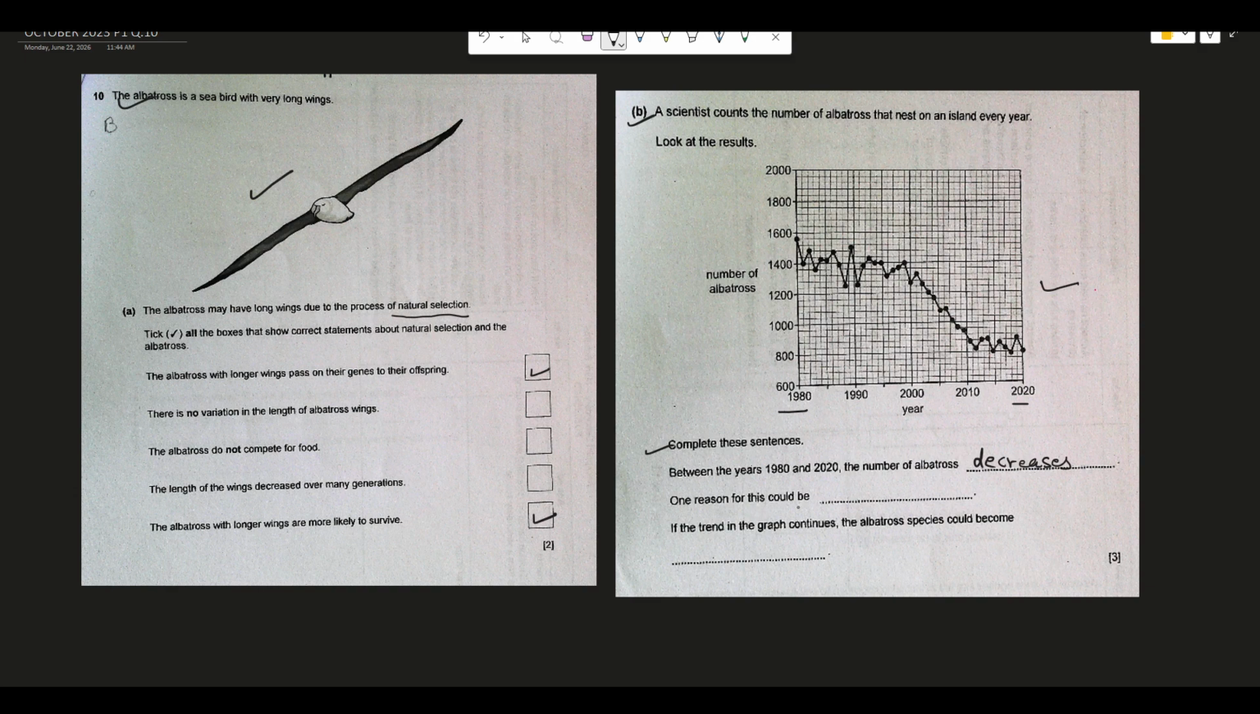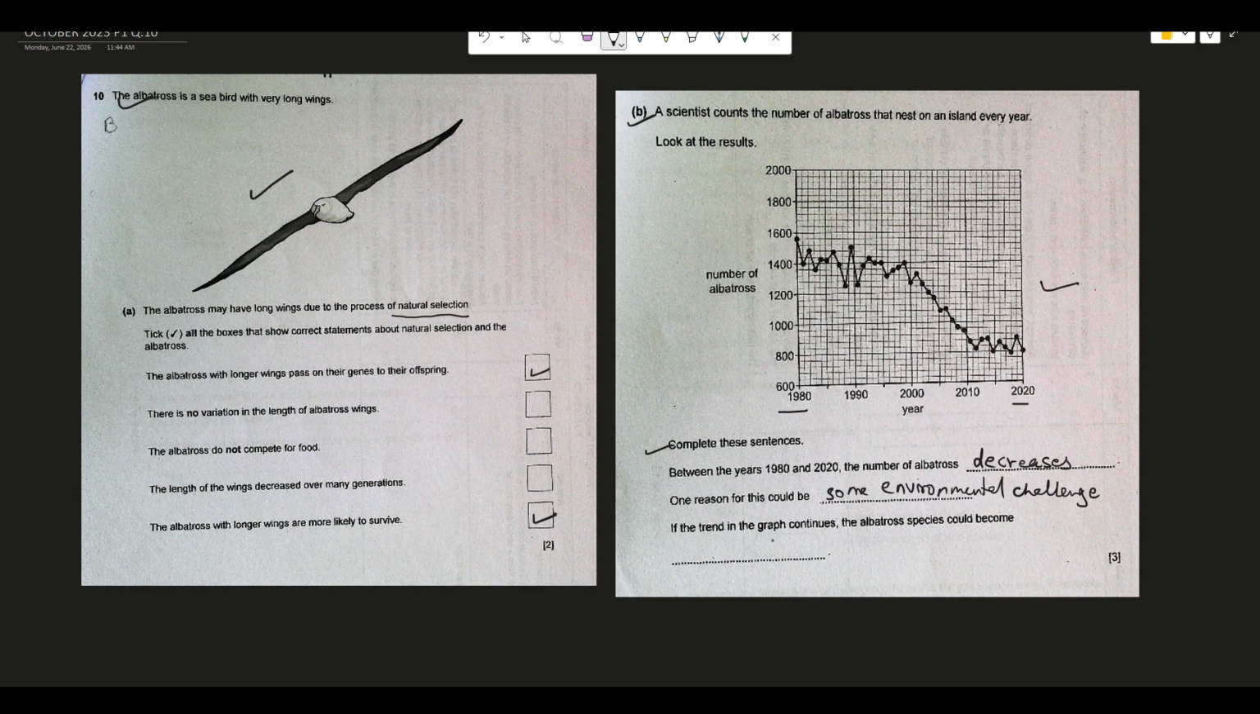One reason for this could be... now what could be the reason for the decreasing number? Definitely it will be some environmental challenge. So the reason for this could be some environmental challenge, which the bird must be having to face, and because of this, the number of birds is decreasing year by year.